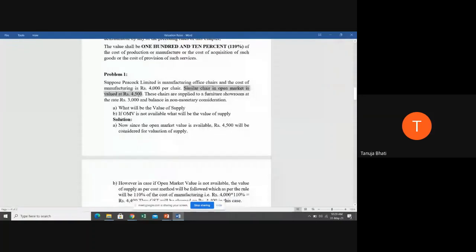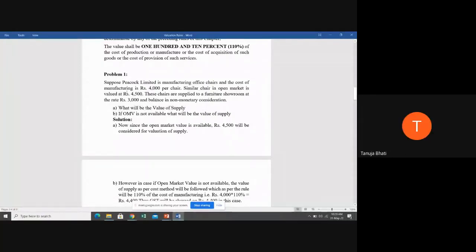Yes. Yes, ma'am, given. Is open market value given? Yes. So what is the question they are asking? What will be the value of supply? So can you all answer what will be the value of supply in this particular transaction?